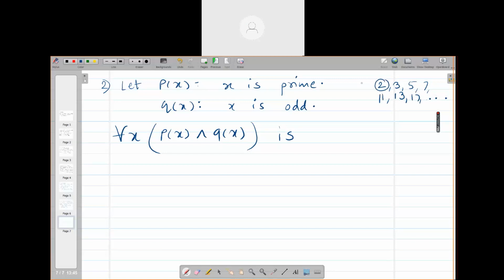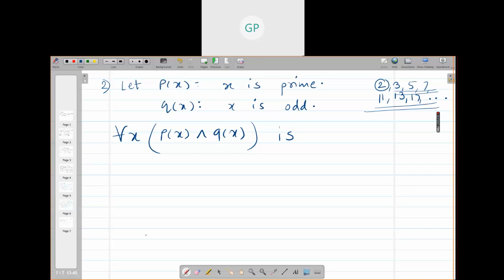What can you say about 2? 2 is prime, but 2 is not odd. 2 is the only even prime number in the world. All other primes are odd, because all even numbers after 2 are multiples of 2, so they automatically become composite numbers, as 2 is a factor.